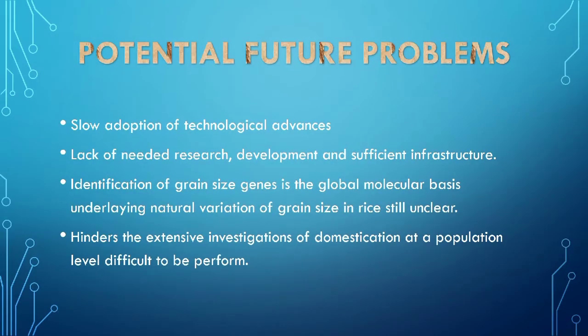Let's move to the potential future problems for the current issues. Firstly, the potential future problem for rapeseed breeding is slow adoption of technological advances. Next, a lack of needed research development and sufficient infrastructure. Then, the potential future problem for identification of grain size genes is that the global molecular basis underlying natural variation of grain size in rice is still unclear.